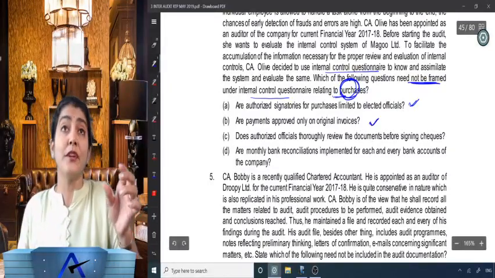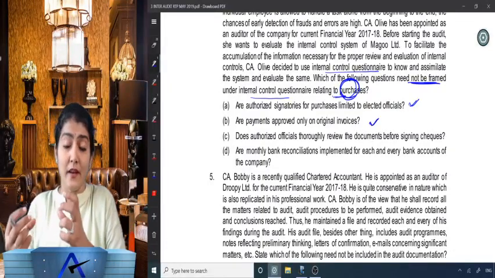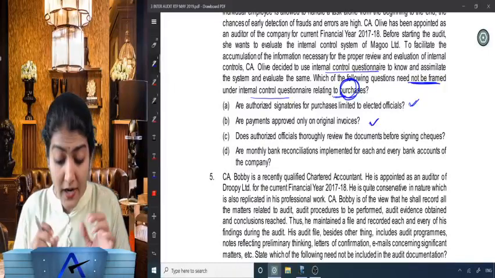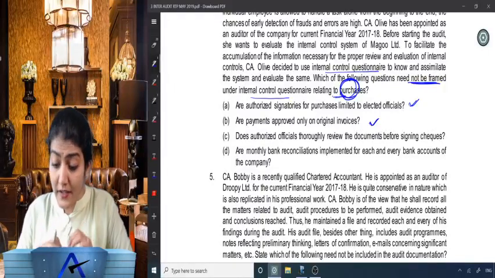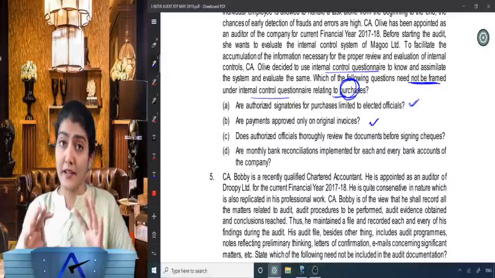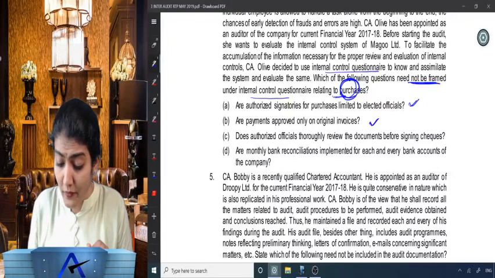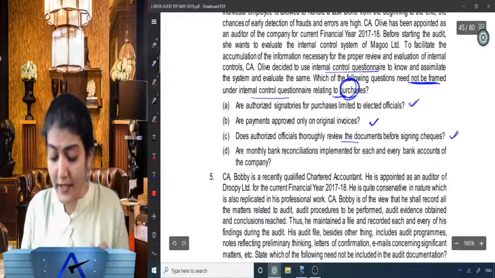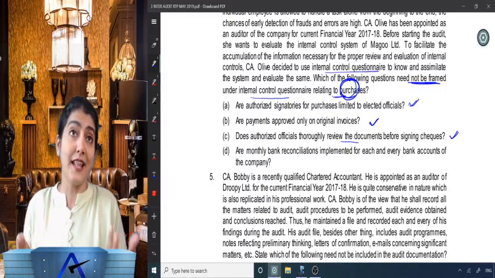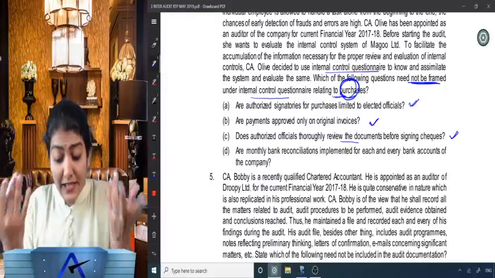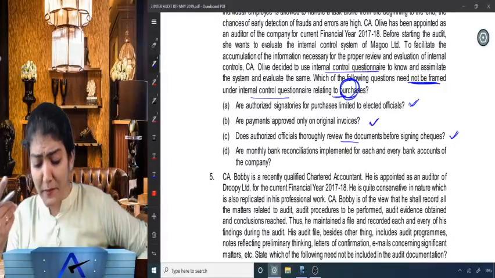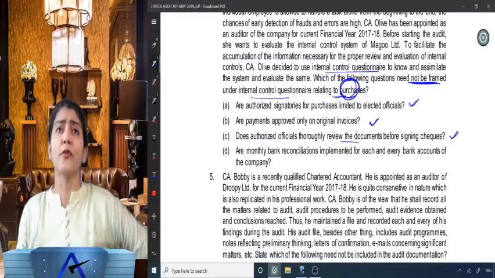Right, so we also need to check whether the payment being made is against the original invoices. Do authorized officials thoroughly review the documents before signing the check? Again, the review of the documents is important before signing the check. So left is only the last one. Are monthly bank reconciliations implemented for each and every bank account of the company?